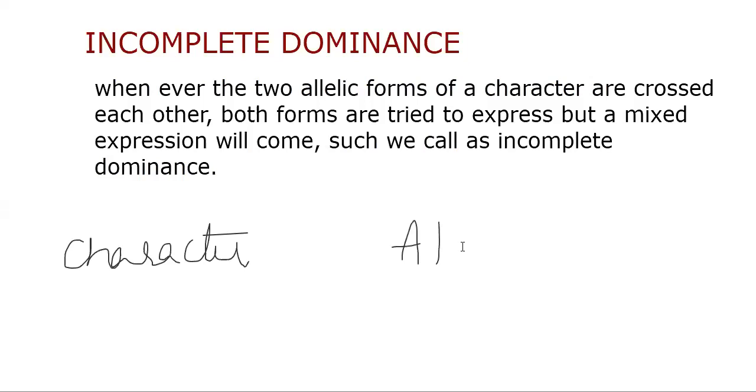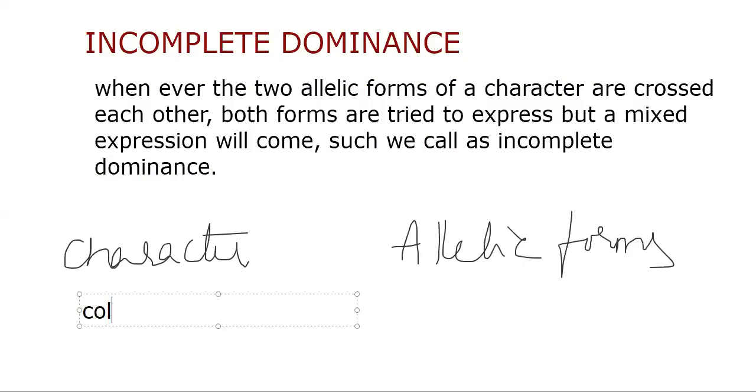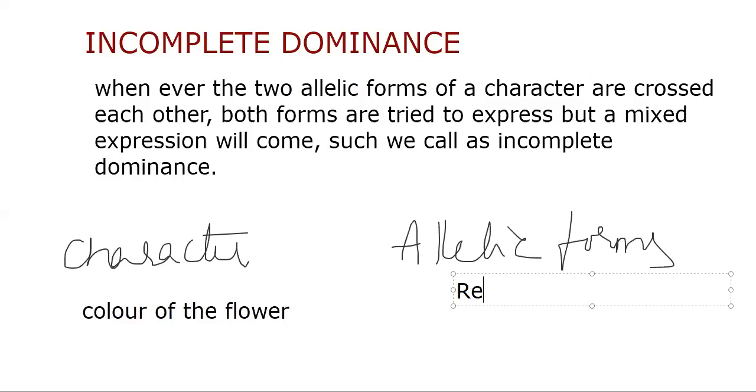The allelic forms for that character are red color flowers and white color flowers.